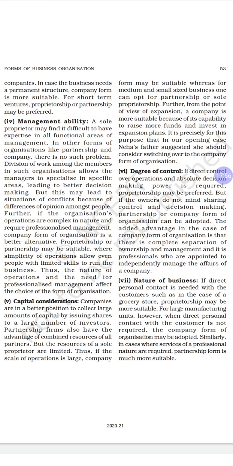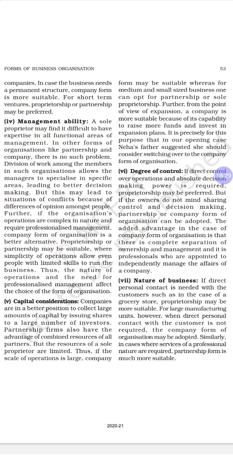So for capital consideration, first preference we can give to the company, because they collect the capital in the form of shares from large investments. A partnership firm also has the advantage of combined resources of all partners, because capital is contributed by all the partners for a large scale of operation.